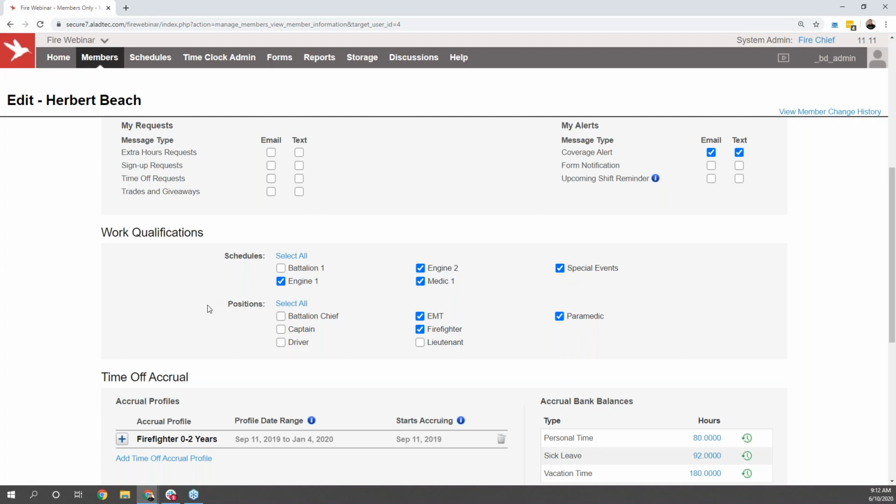This is going to ensure that Herbert is only sent notifications for open positions that they're qualified to fill. So in this case, if there's an open captain position, Herbert's not going to be stuck getting that alert because they're not qualified to fill that position. They're also only going to be able to trade into or be put into those positions that they're qualified for as well. So it'll give you that peace of mind that users are only being put into positions that they're qualified to work on your schedule.